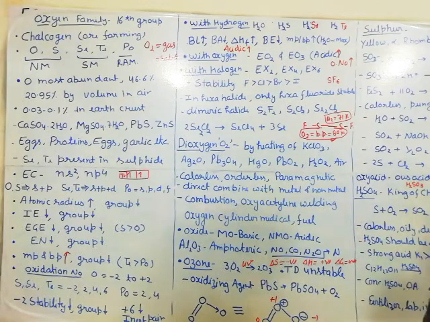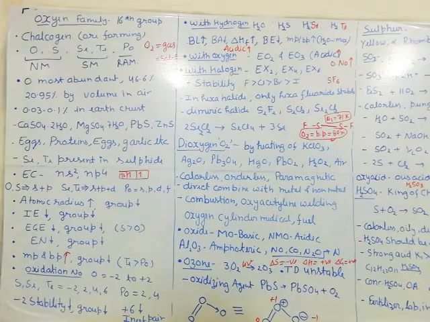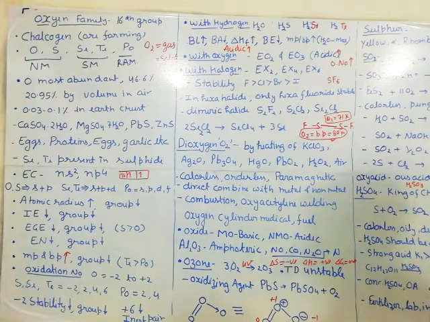Due to the nascent oxygen it gives, it is oxidizing in nature. It donates the oxygen very easily. So that's why it is used for bleaching. I have told you several types of bleaching. Ozone bleaching can be used for food products. It can be used for fibers, cotton fibers or paper fibers. H2O2 is also a bleaching agent. Again I told you, it also releases nascent oxygen. Nascent oxygen is the bleaching agent.